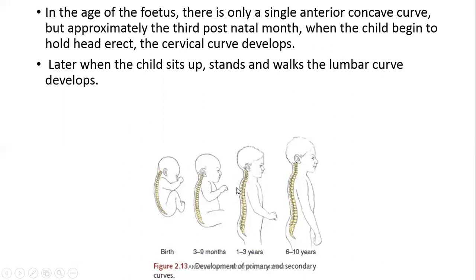Now the second secondary curvature develops when the baby starts walking, which is at the time of 1.5 years to 2 years, and that develops in this area, the lumbar area. So these are the secondary curvatures, cervical and the lumbar curvatures, while the primary curvatures remain. Primary curvatures are here, they remain even in the adult life. They remain in the thoracic region and the sacral region.